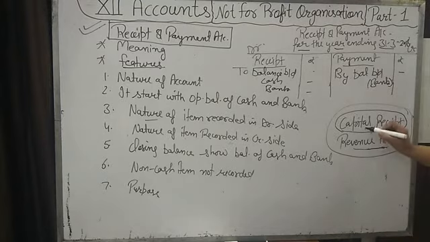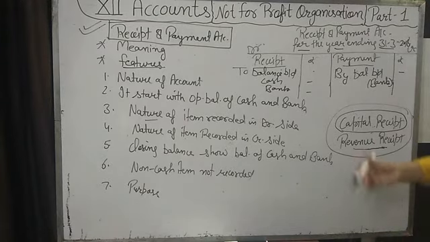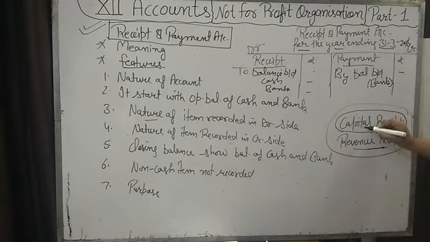So this receipt is known as capital receipt. Sometimes we receive a legacy amount, when someone leaves their entire property in their will, that is capital receipt. So there are two types of receipts, capital receipt and revenue receipt.